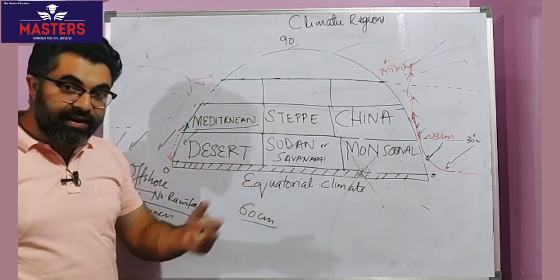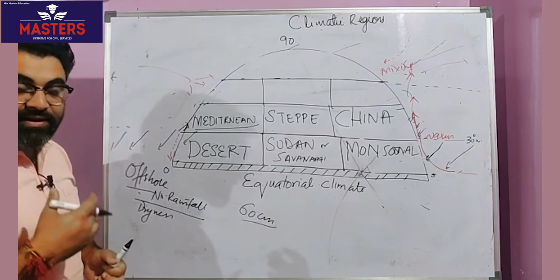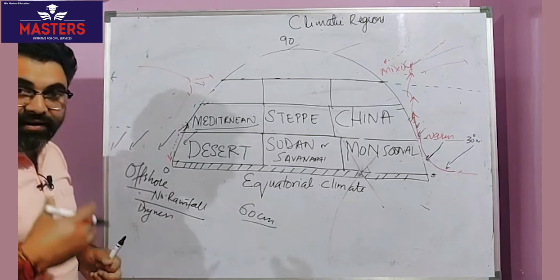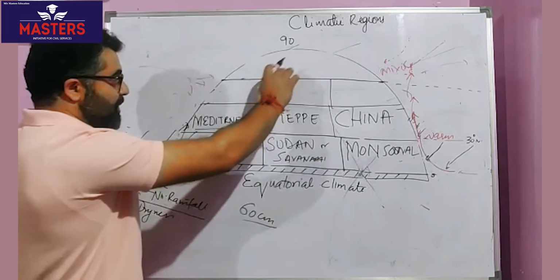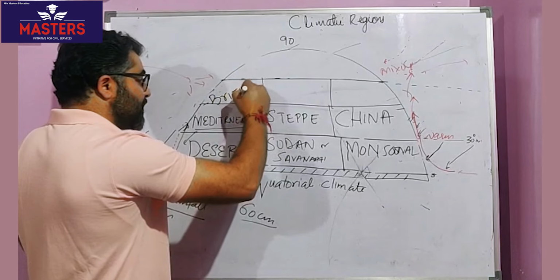Because of the warm ocean currents, warm air, which is lighter, containing moisture, rises up, causes rainfall. So this type of climatic condition is called the British type of climatic condition.